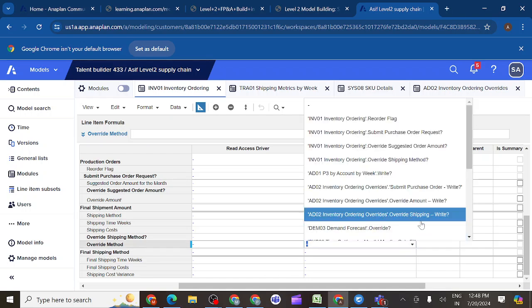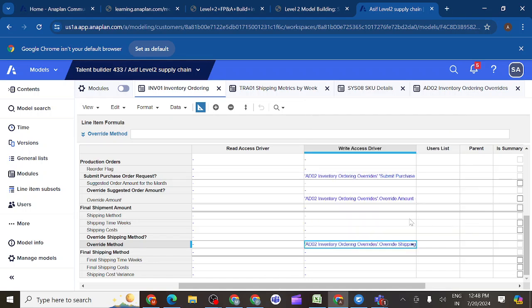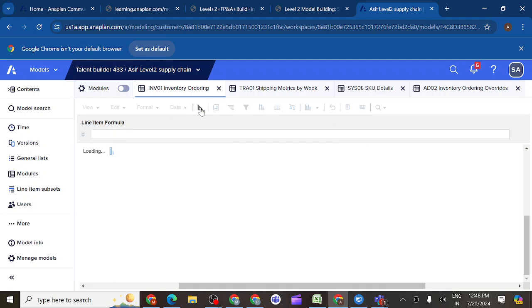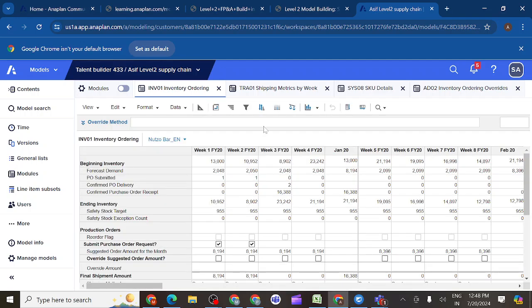You can see add 0 to override shipping method here, right? So for this one we should give override shipping amount and override shipping method. By giving this one, what happened? You can see, I have given access drivers to here. So what is happening, you can see here.